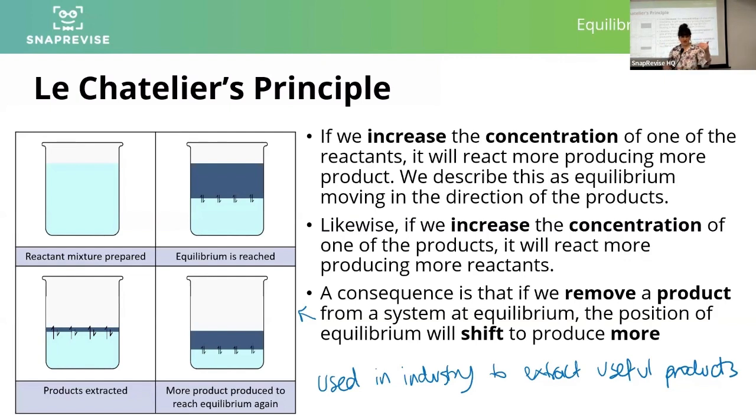Remove some of those products, and the position of equilibrium will adjust to get Kc back to being where it was before. We've got more products again. We can extract them, etc., etc. So really, really useful principle in industry for the production and extraction of useful products.